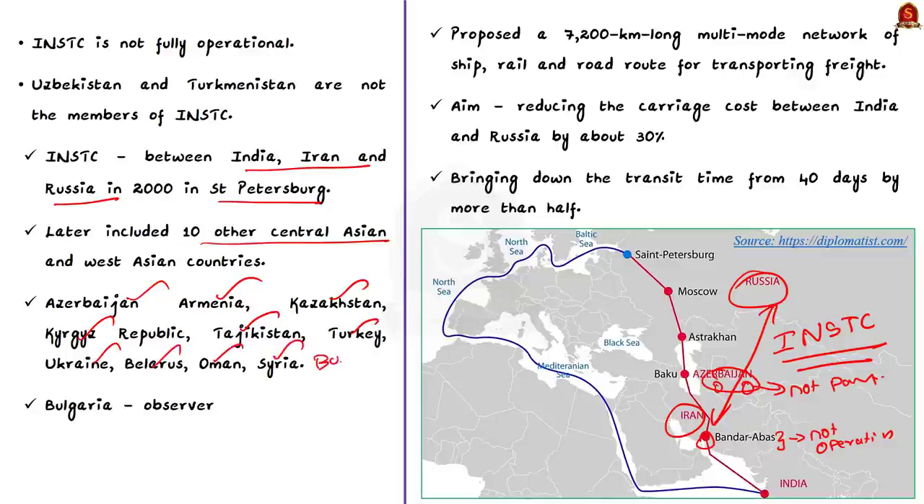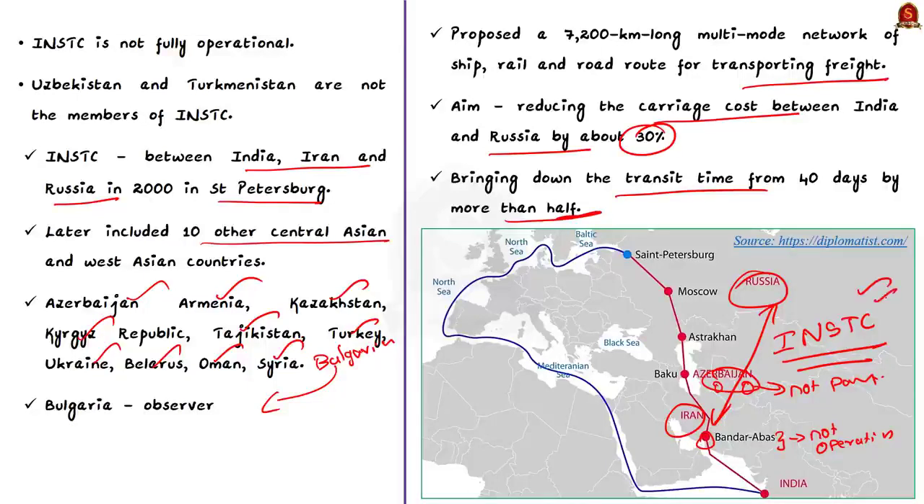See, the International North-South Transport Corridor proposed a 7,200 km long multimodal network of ship, rail and road route for transporting freight. It was aimed at reducing the carriage cost between India and Russia by about 30% and bringing down the transit time between the two by half. Okay, you can see the route of the International North-South Transport Corridor project in this image. Okay. Now coming to the third challenge.